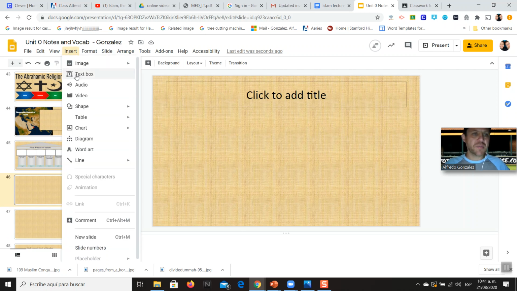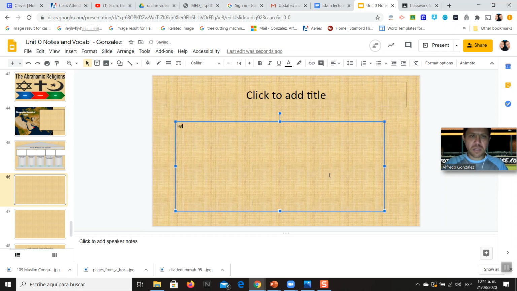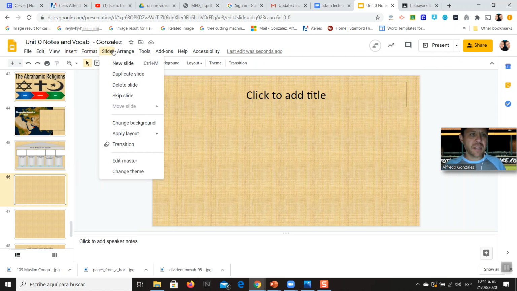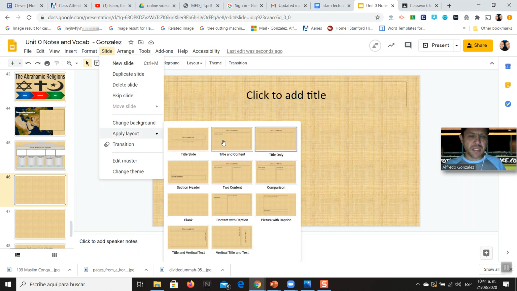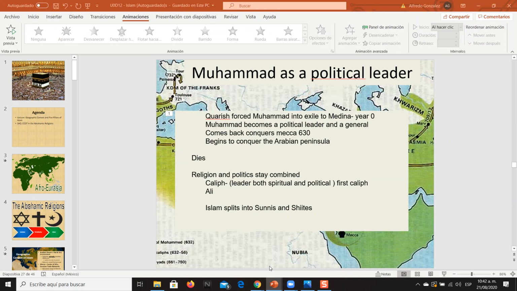You can insert a text box here, and then you could just start typing, or you could go to slide, apply layout, title and content, and it automatically creates a slide that has content. So do that first.